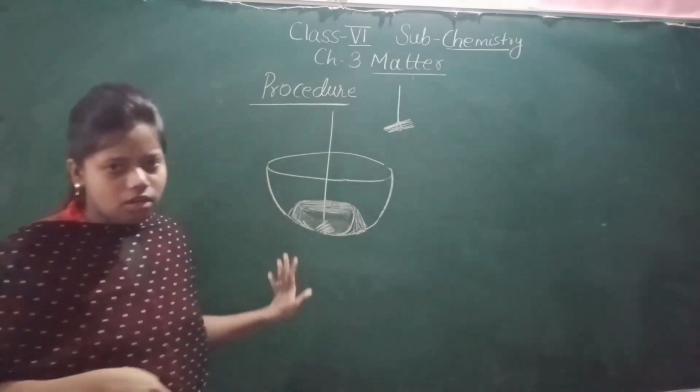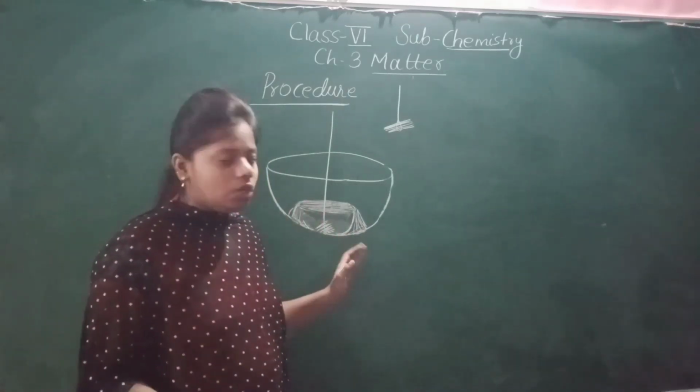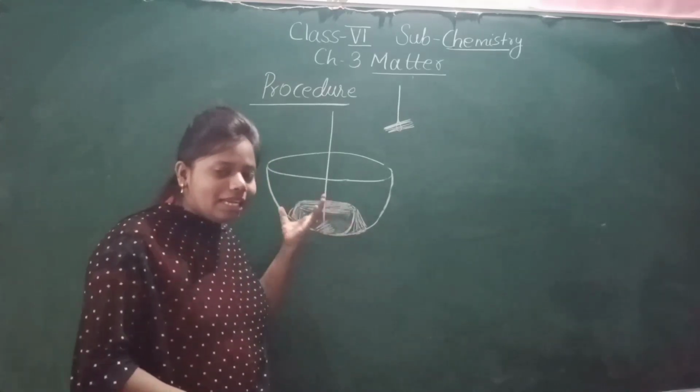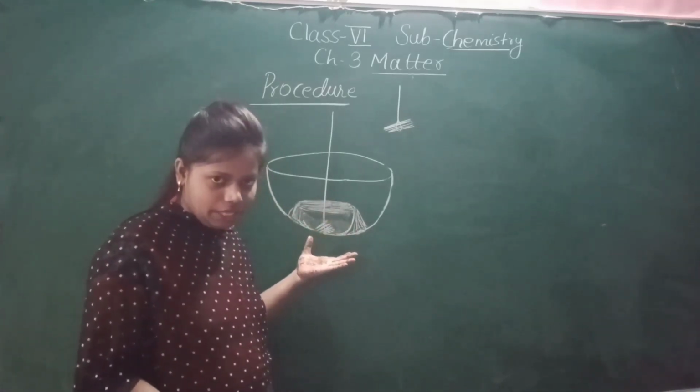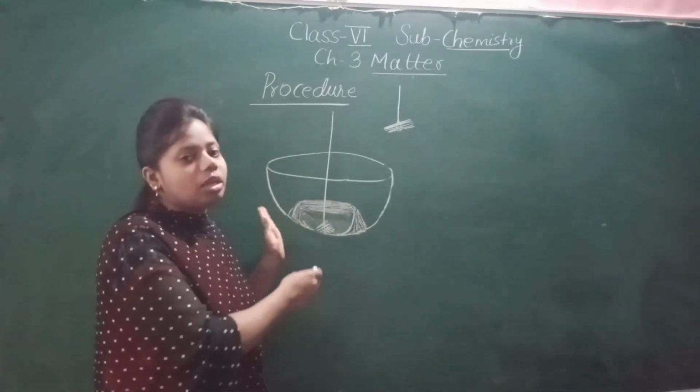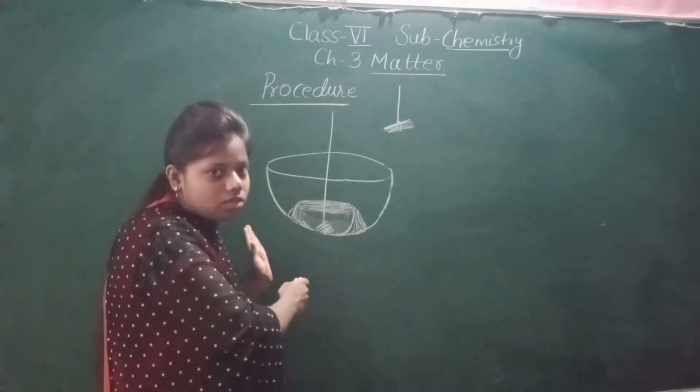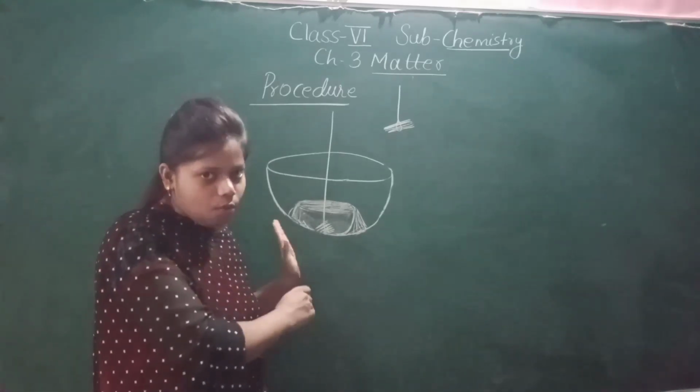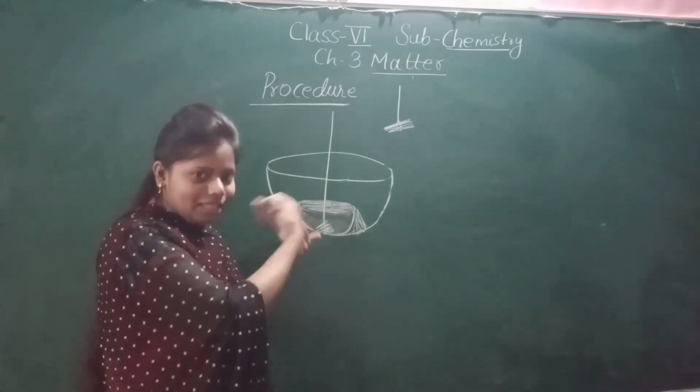Okay, now we have done. So now whatever water gets collected in the big bowl, you will keep it separately, because we are going to measure how much water has flown out. Okay. Now next step is what?